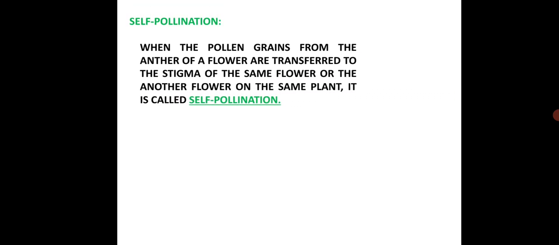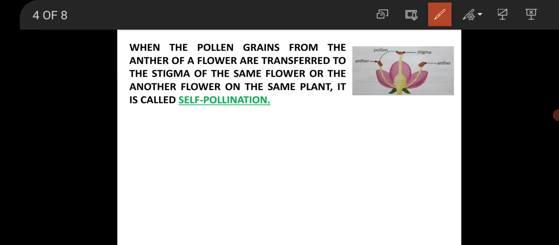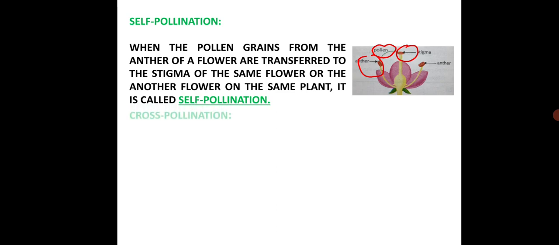What is self pollination? When the pollen grains from the anther of a flower are transferred to the stigma of the same flower or another flower on the same plant, it is called self pollination. So in the picture you can see the pollen grains from the anther of the flower are transferred to the stigma of the same flower. So it is called self pollination.